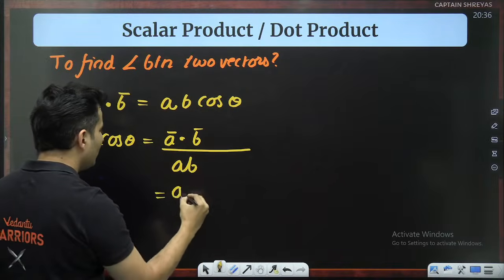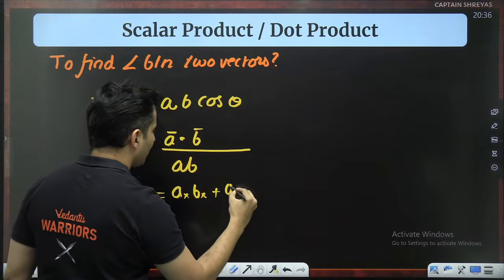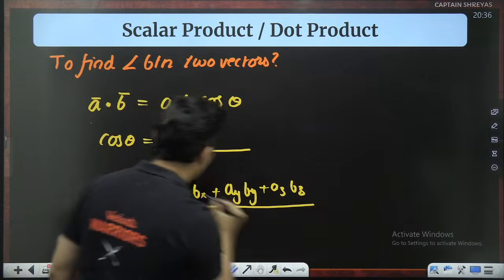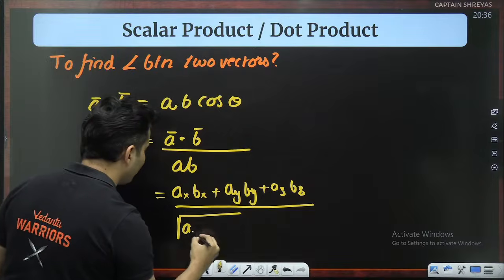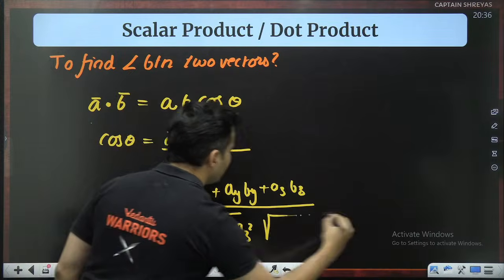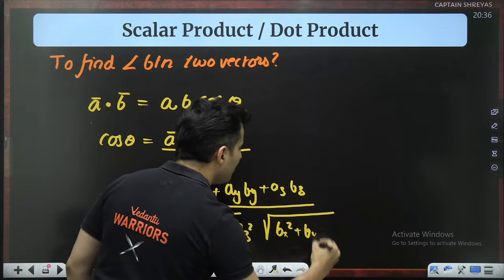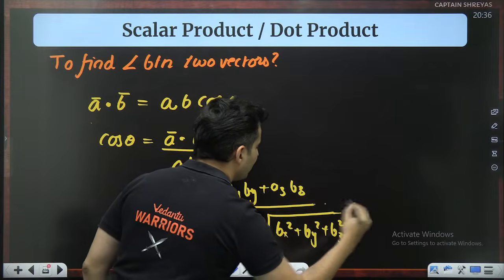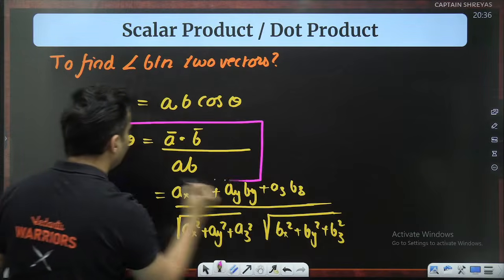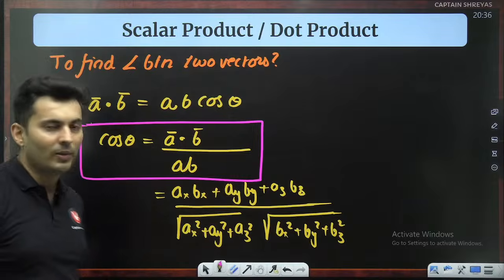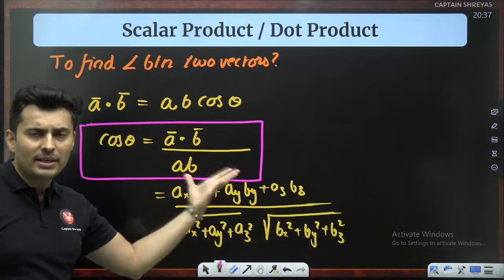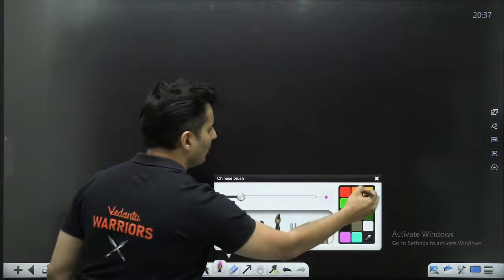So what is A dot B? You can use this AX BX plus AY BY plus AZ BZ. And what is A and B? A is basically root of AX square plus AY square plus AZ square. And B is basically root of BX square plus BY square plus BZ square. That's it. Using this, you can easily figure out the angle between any two vectors. I've just substituted each one of them over here for you. So it looks very big, but actually it is very simple, like you will see in this numerical.